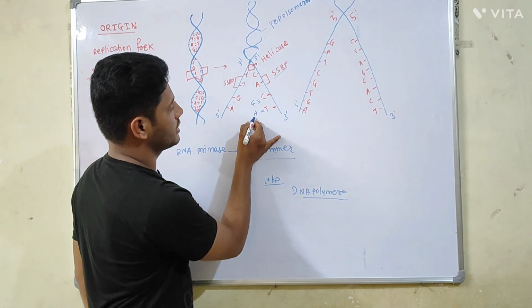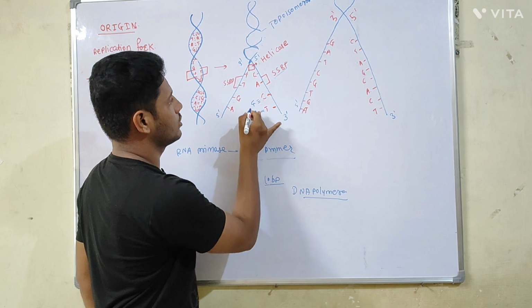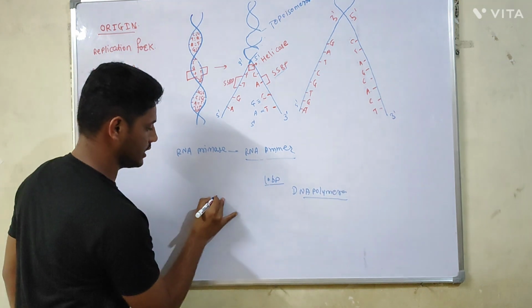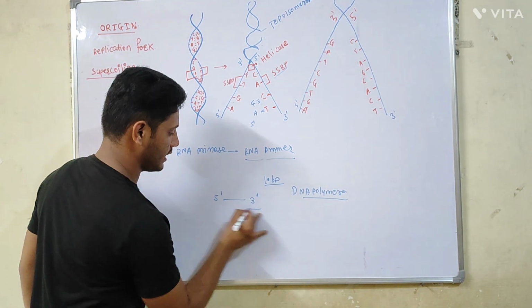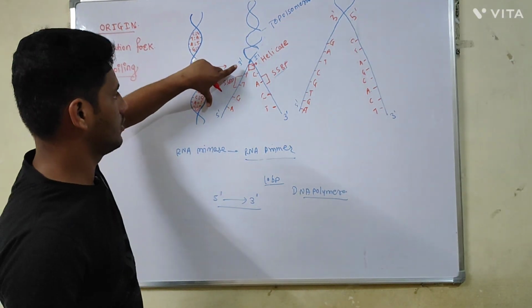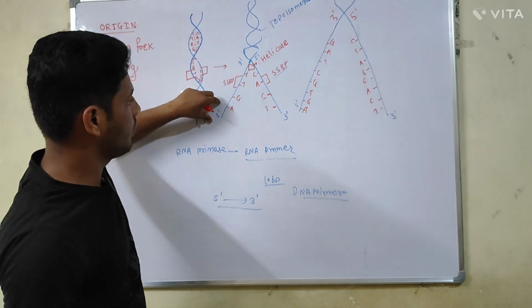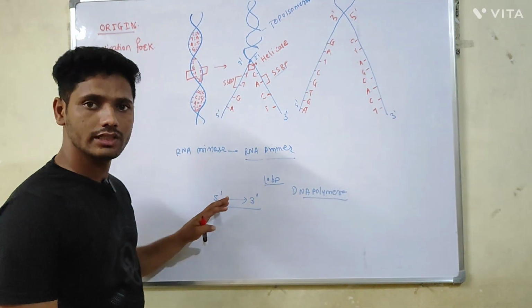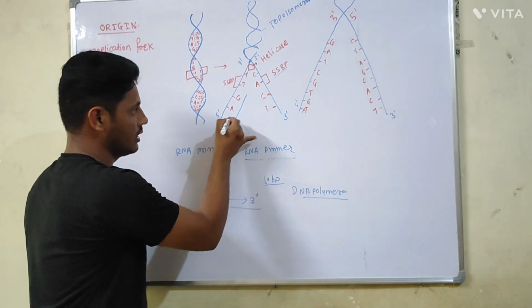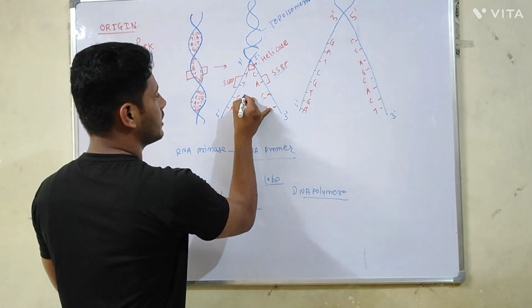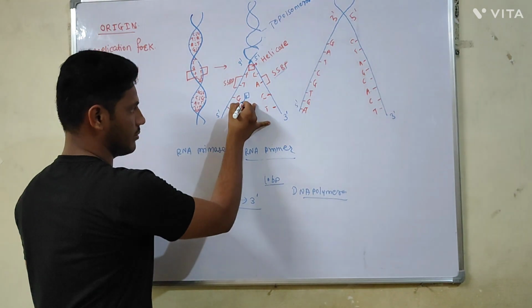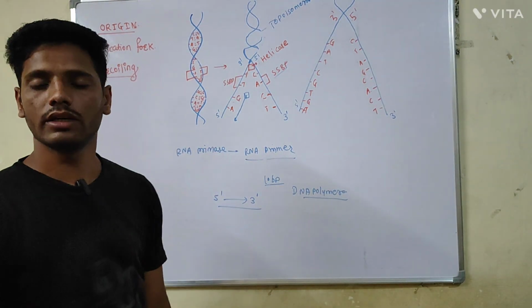Now the direction of this new strand will be the 5' to the 3' direction. Remember, new strand is always synthesized in the 5' to 3' direction. Now look at this strand. The direction of this strand is 3' to 5', and the DNA is always synthesized in the 5' to 3' direction. Means DNA will be synthesized in this direction. The RNA primer will initiate the process of the replication of the DNA, and then DNA polymerase enzyme will continue the process of the replication of the DNA.